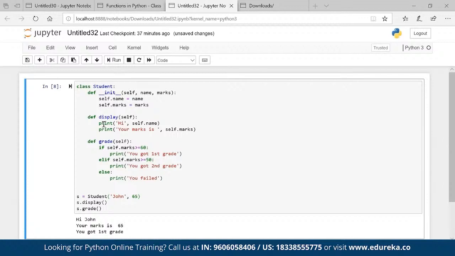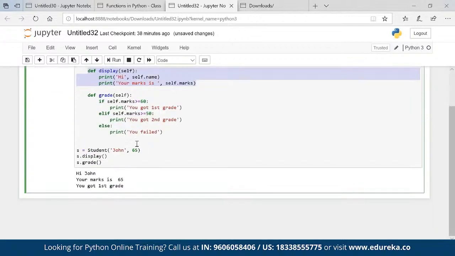This is nothing but init is a constructor, display is a method inside the class. When you want to initiate the variables, then this is nothing but helping me to initiate the variables. If we want to do some calculations or some logic building, then we'll have these methods. I created one student, I can create multiple students. For that, we have to run a loop.